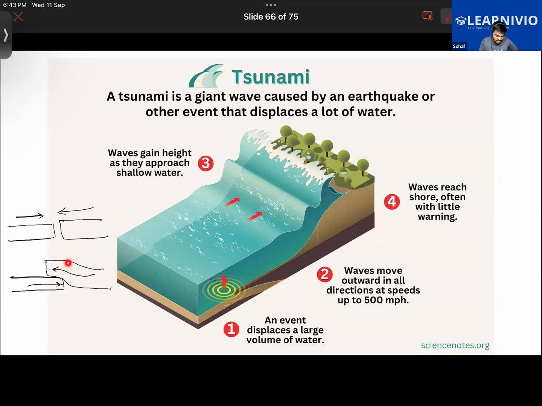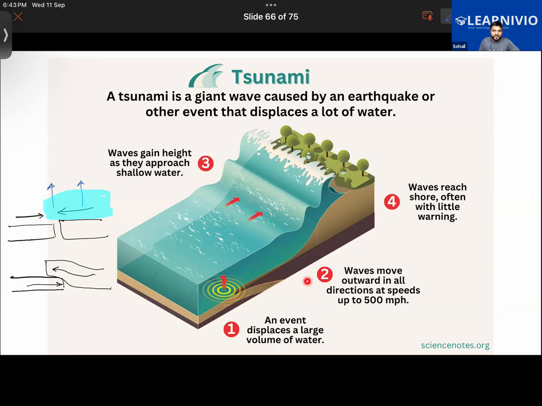Due to this, the water that was above this plate will now be displaced. Now its height will increase, and waves will form here. Getting it now? First of all, an event here, an earthquake, is displacing a large volume of water.